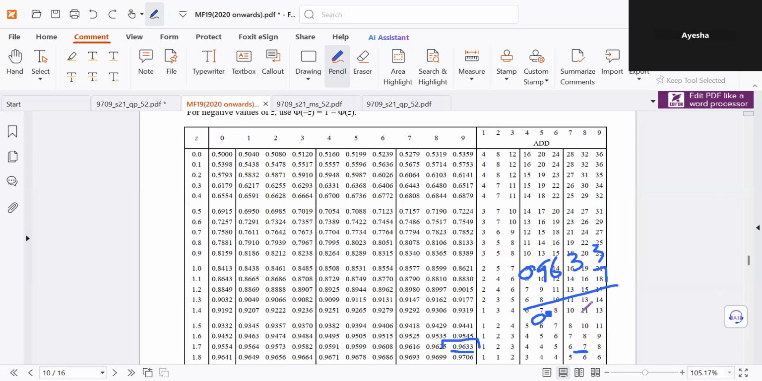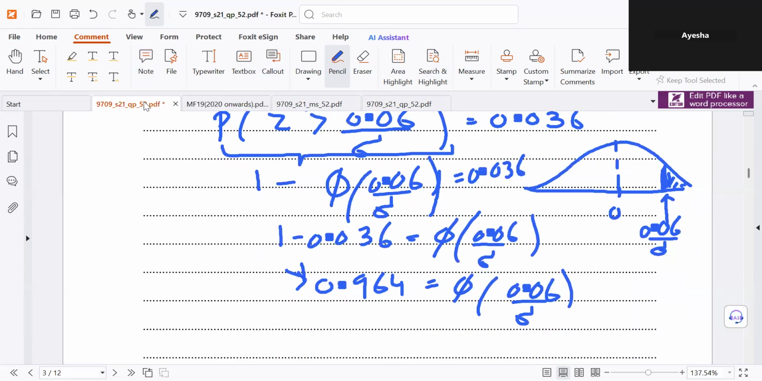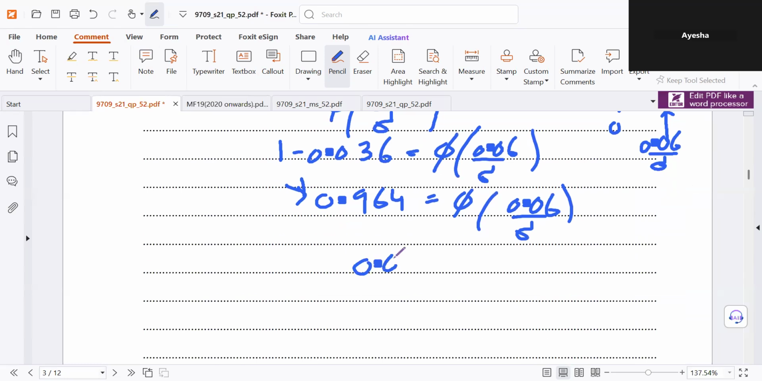So what is the value of z corresponding to this probability? It is 1.798. So this value of z is equal to 1.798. Cross multiply to get the value of sigma, which will come out to be 0.0334.